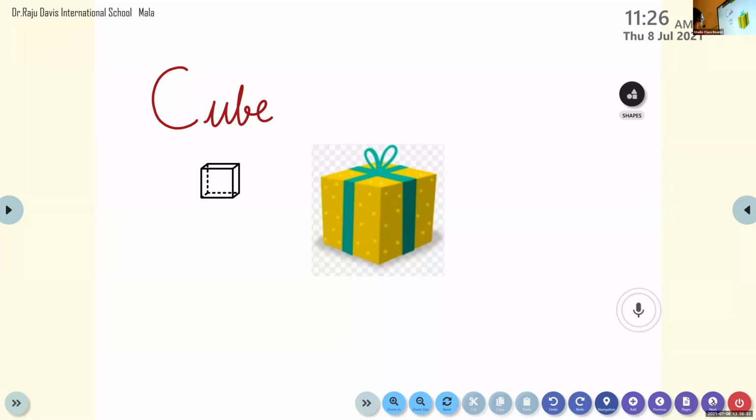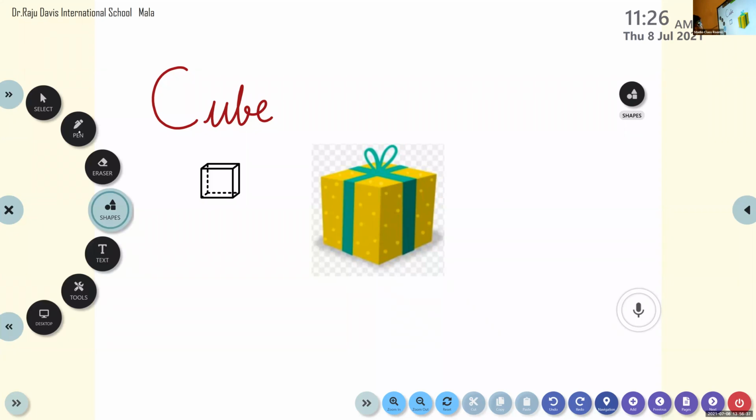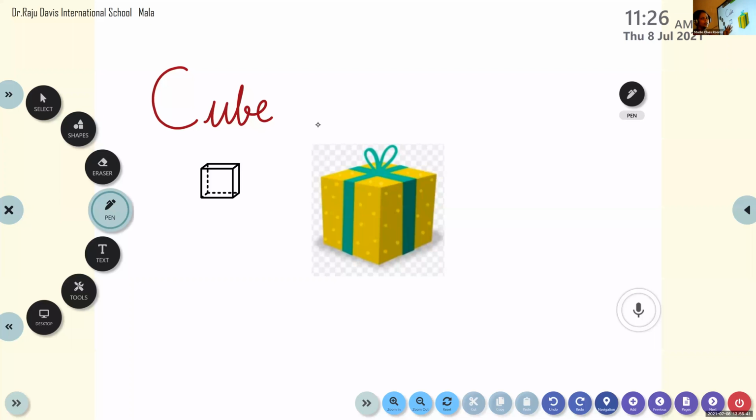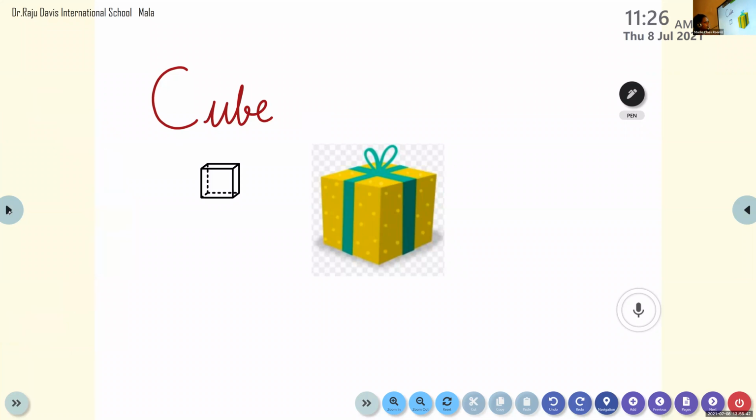Now, how will we draw a cube? I will show you. We already discussed, no? All its faces are squares. So how will we draw it? Now listen here. Look at the screen. First of all, we will draw one square. Okay. Now, inside the first one, we will draw another square.